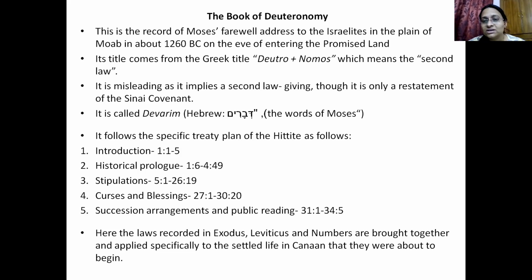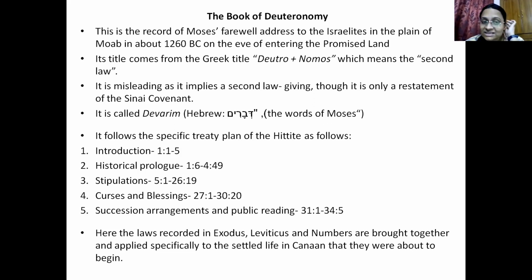If you know the meaning of Deuteronomos as second law, you will understand it as Moses giving a second kind of law, a second list of law. But this is not what he is doing. He's just restating all the laws that were received on Mount Sinai. So this is not the second law. It is only the repetition of all the laws.